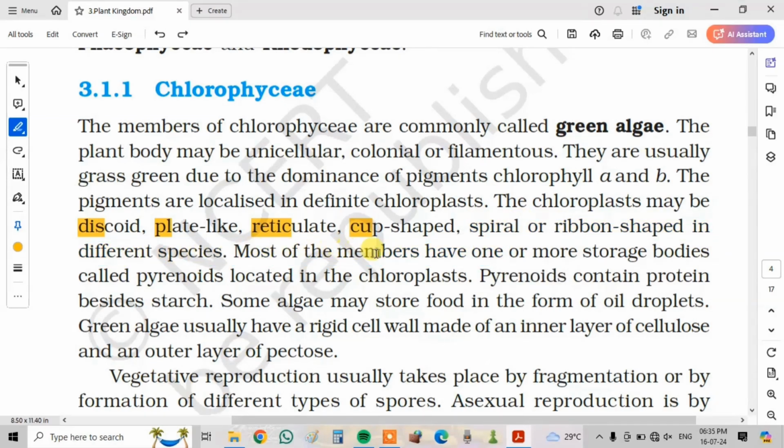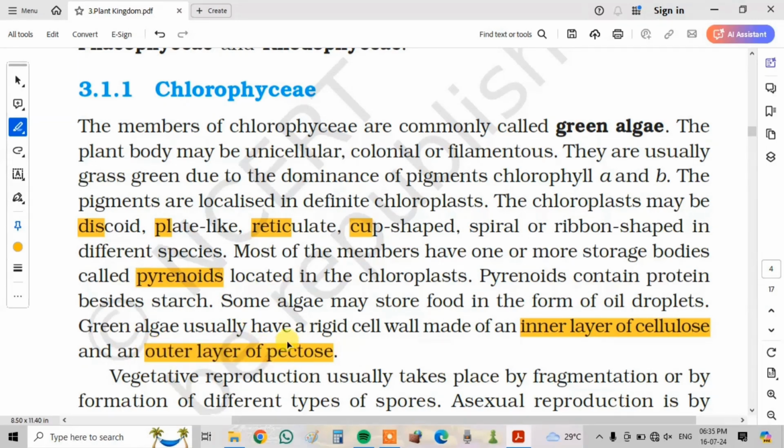Most of the members have one or more storage bodies called pyrenoids located in the chloroplast. Pyrenoids contain protein besides starch. Some algae may store food in the form of oil droplets. Green algae usually have a rigid cell wall made up of an inner layer of cellulose and an outer layer of pectose.